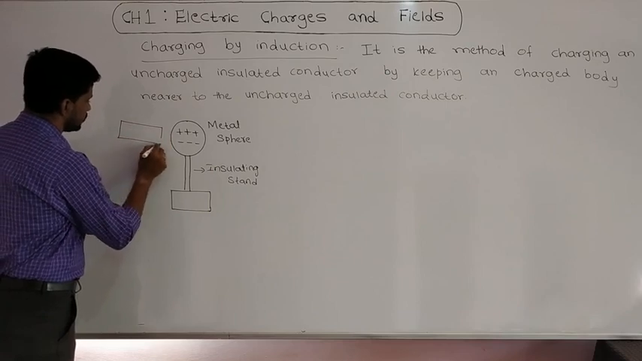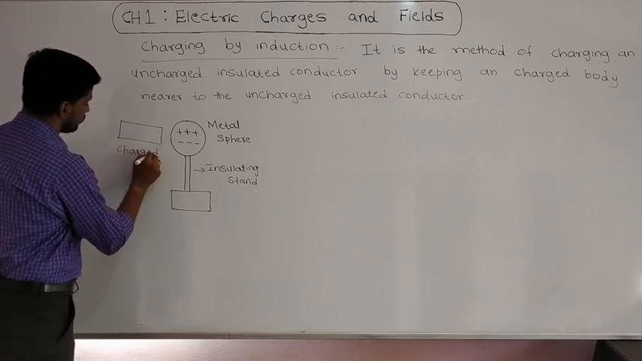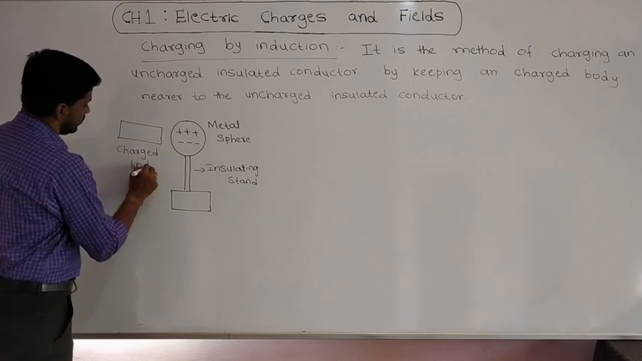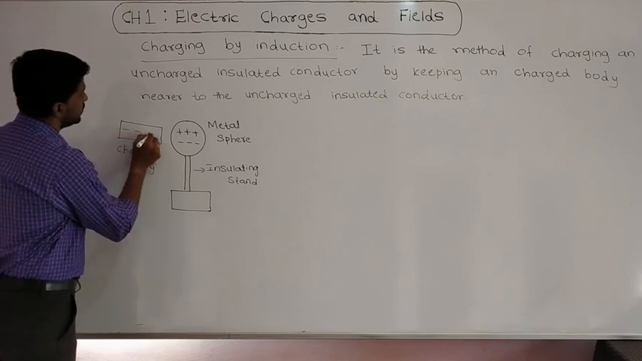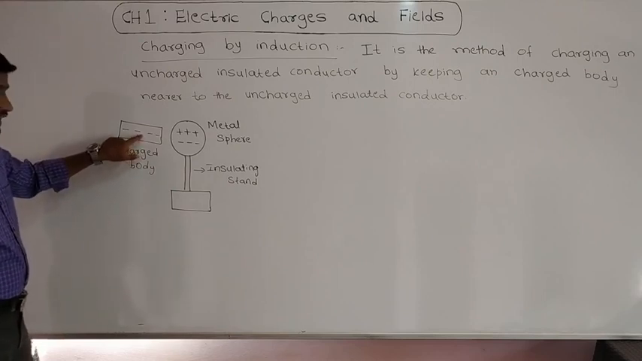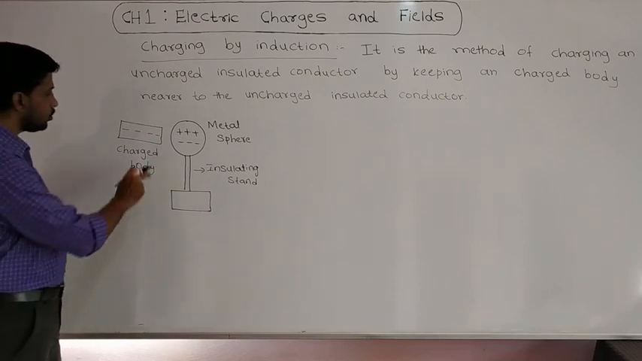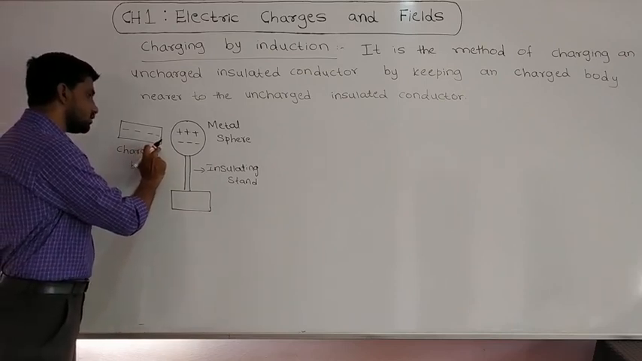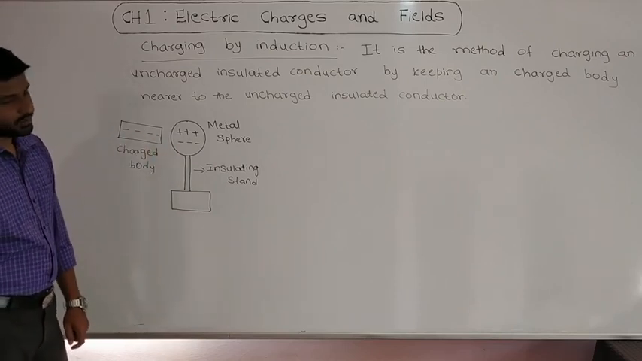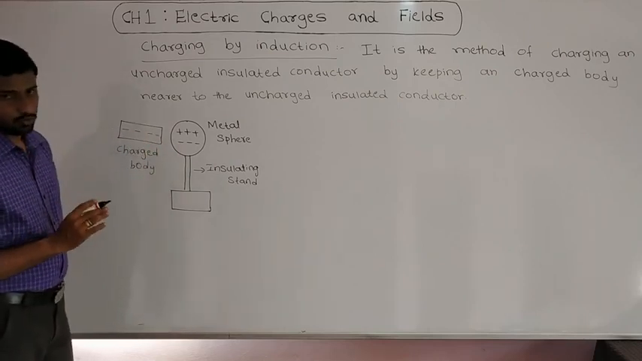Okay. Now I am going to take one charged body. This is a charged body. Let us assume that this is a negatively charged body. Now I am keeping this negatively charged body nearer to the metal sphere. But there is no physical contact between the charged body and the metal sphere.